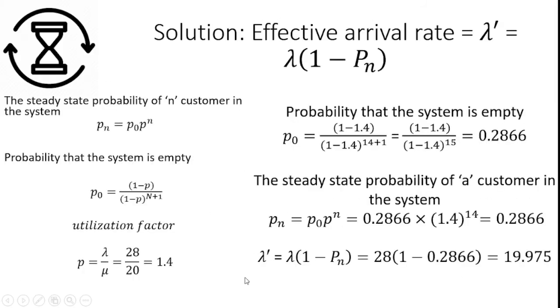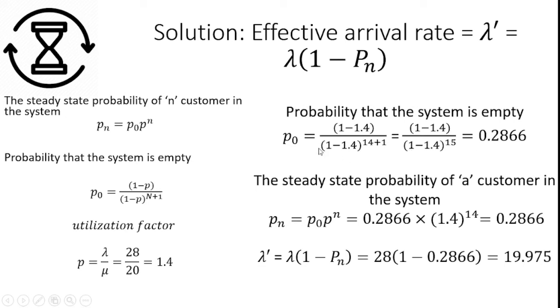From this I can easily identify the utilization factor. So utilization factor is equal to 28 divided by 20, which is equal to 1.4. Likewise we can identify the P0. From this identified utilization factor value, I can identify the probability that the system is empty, which is